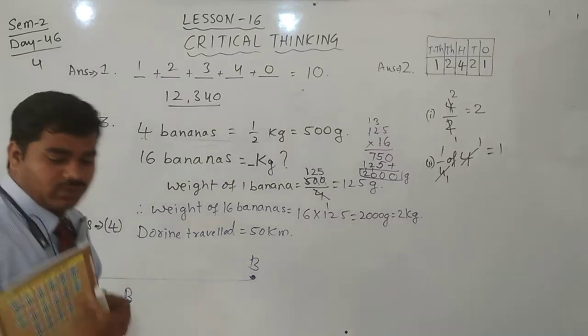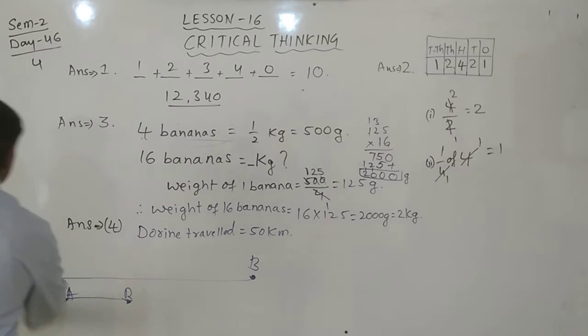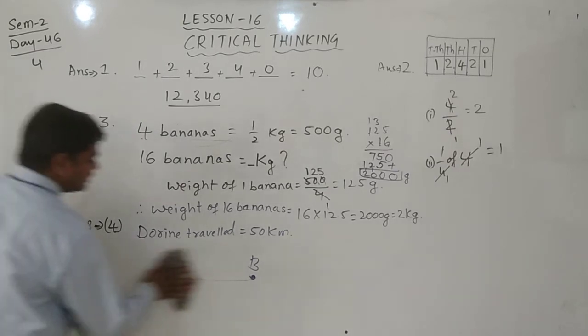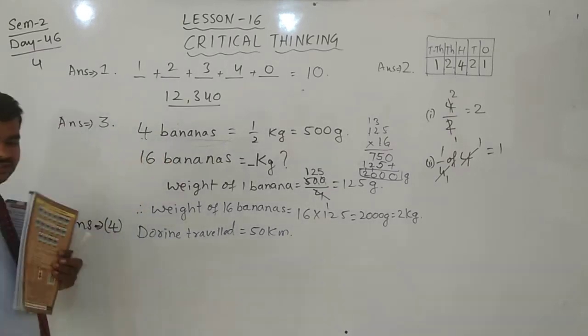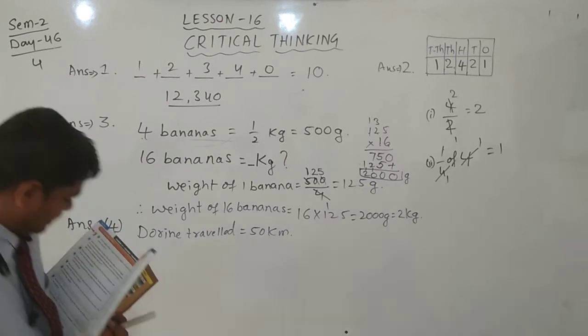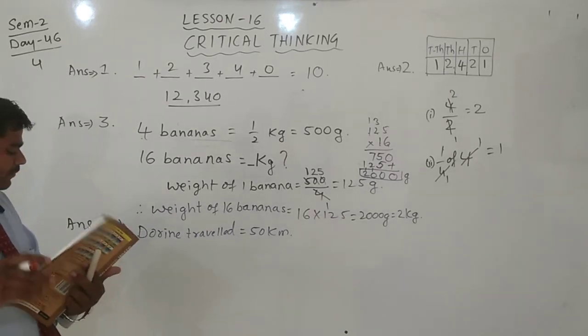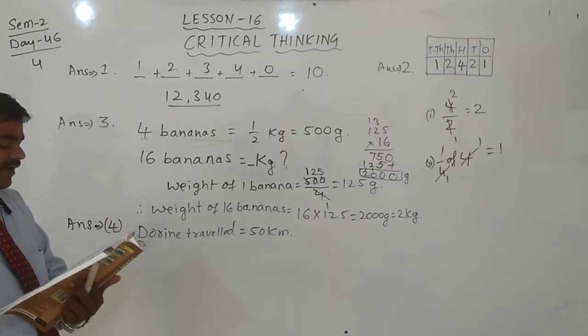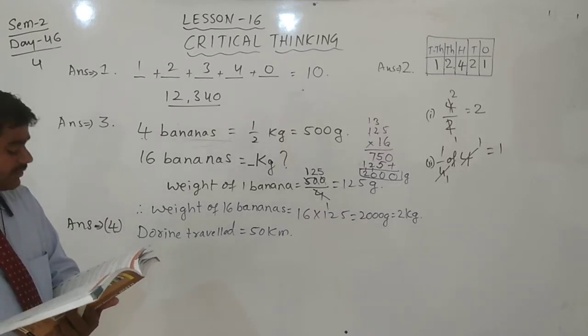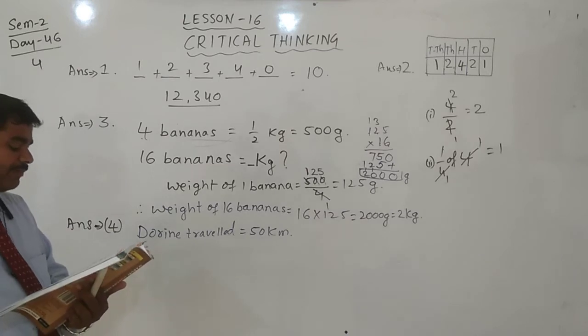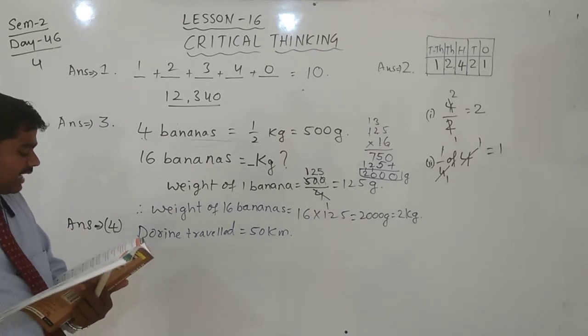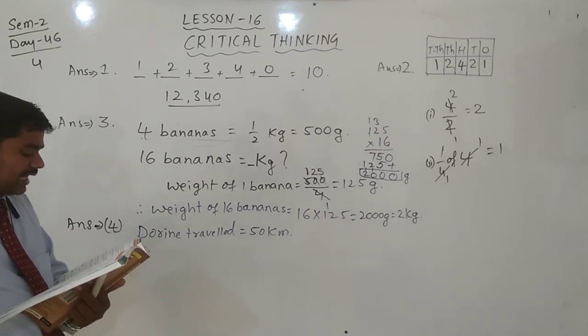That you should remember. Far is more distance, near is the less distance. Jenny traveled 3 times as far to visit her grandparents.